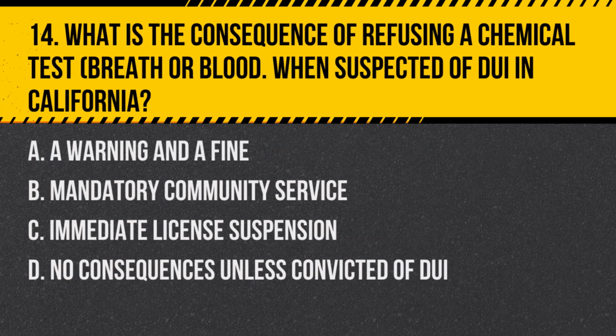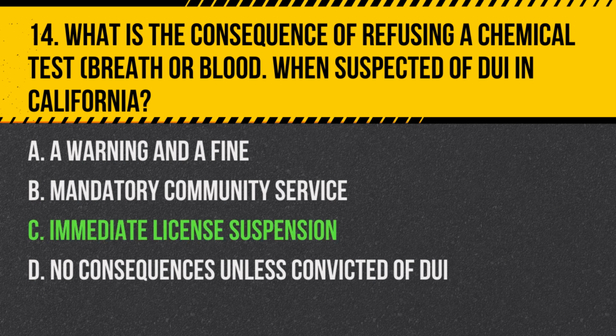Question 14. What is the consequence of refusing a chemical test, breath or blood, when suspected of DUI in California? A. A warning and a fine. B. Mandatory community service. C. Immediate license suspension. D. No consequences unless convicted of DUI.